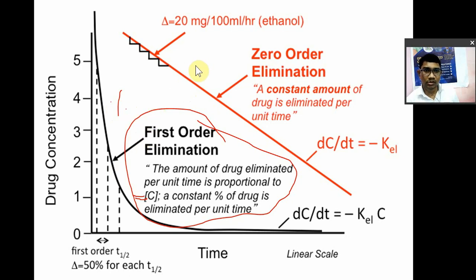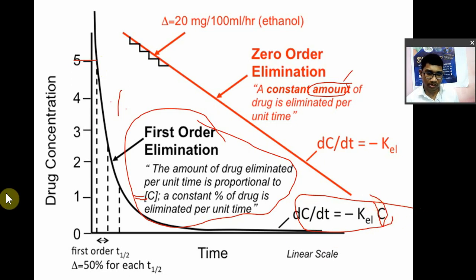Here in zero order, a constant amount of drug will be removed, and that is unrelated to plasma drug concentration. Zero order में plasma drug concentration कितना है या फिर drug कितना है body में, doesn't matter. A constant amount will be removed. In the first order, body में drug कितना है उसके ऊपर उसके proportion में कुछ percentage of drug will be removed. The percentage of drug removed is proportional to the plasma drug concentration. So that's why in the first order dC/dt is equal to minus K_el times C. So C is nothing but the concentration.